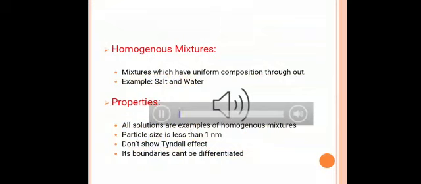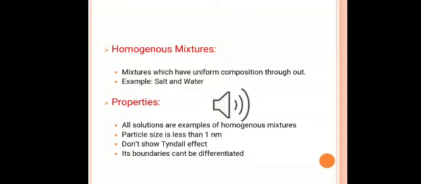Now the topic is types of mixtures. Mixtures are of two types on the basis of their composition: one homogeneous and second heterogeneous. Now let's understand what is a homogeneous mixture. Homogeneous mixtures are those mixtures which have uniform composition throughout. For example, mixture of salt and water, mixture of sugar and water, air, lemonade, soda water, etc.